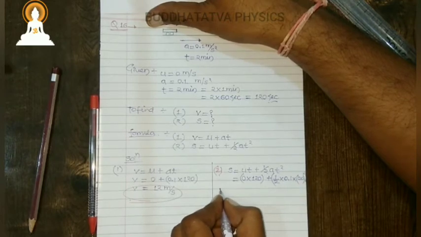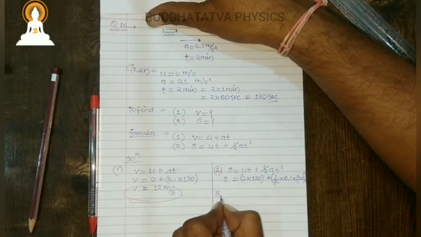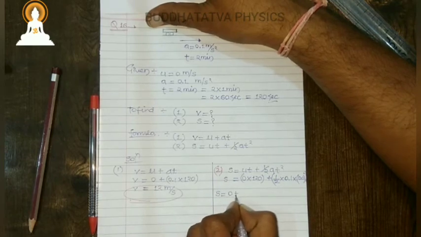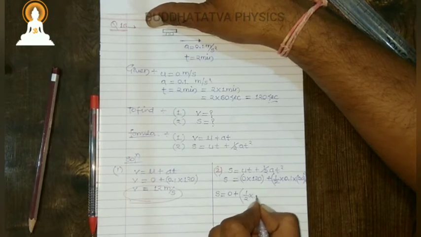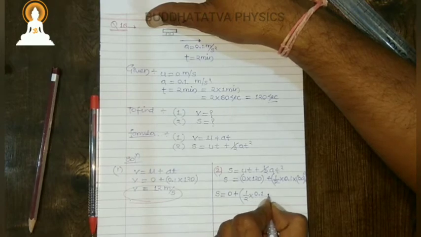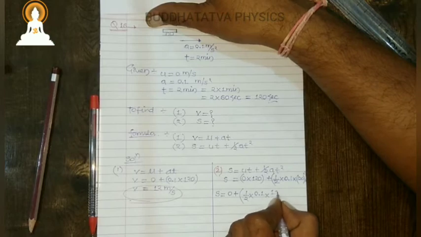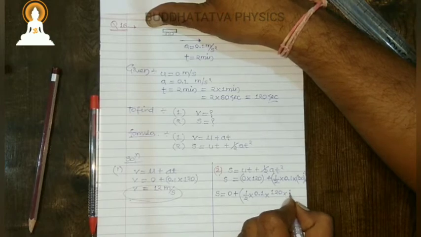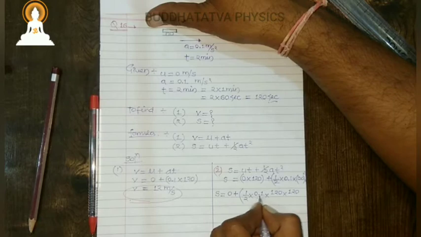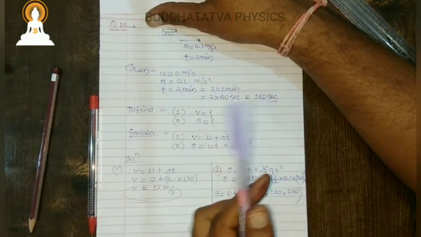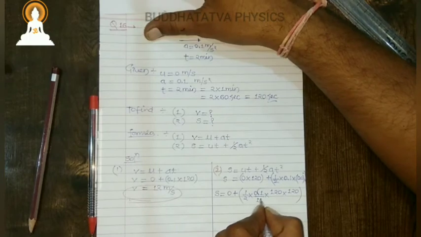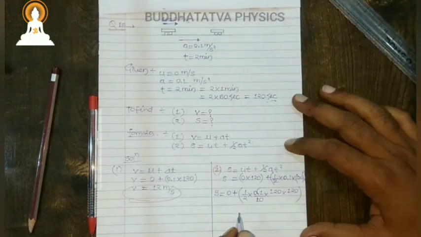So s is equals to 0 plus half into 0.1 into 120 into 120. Suppose if I remove this decimal, I will get a 10 below.